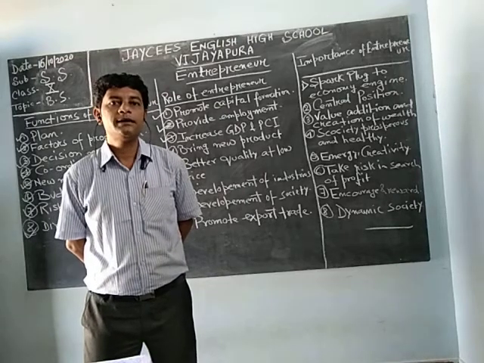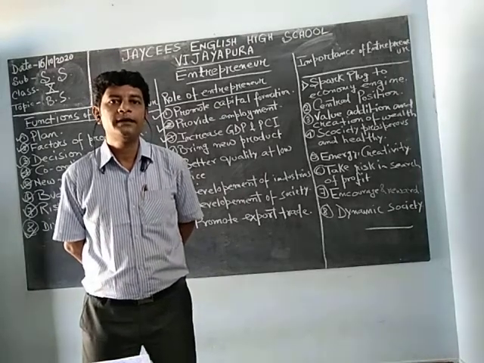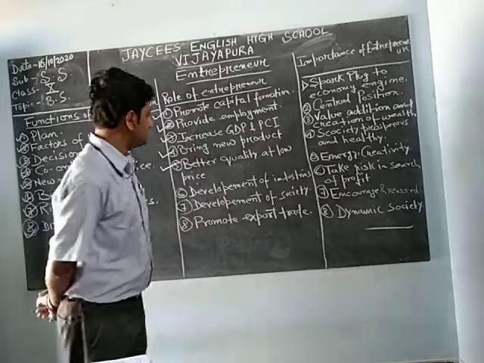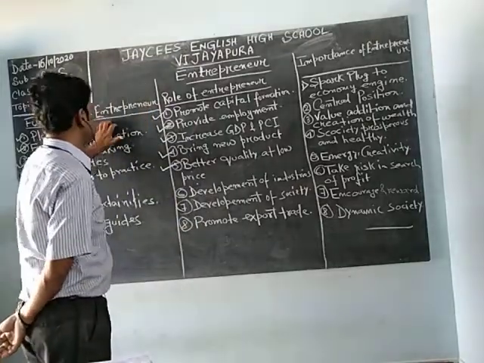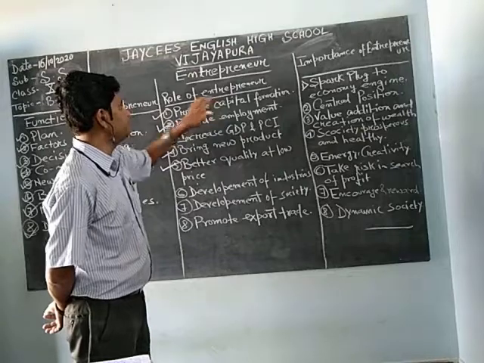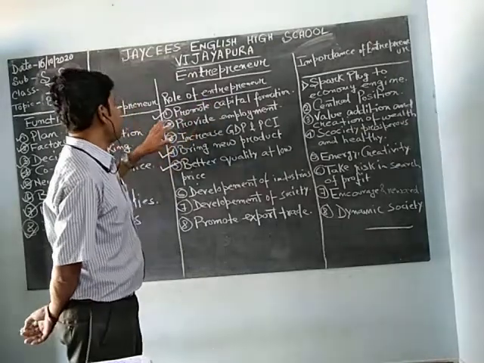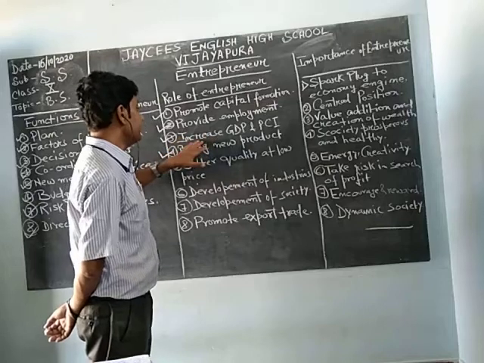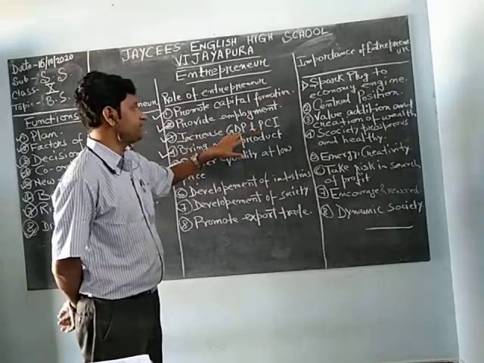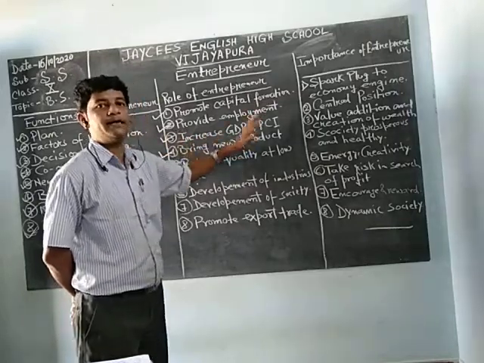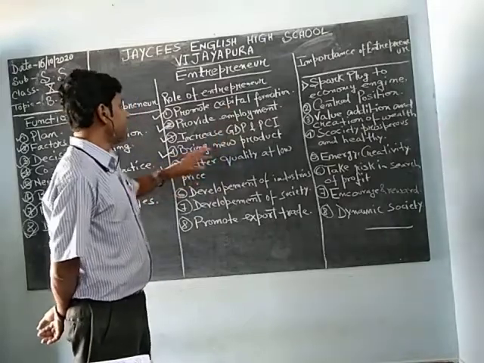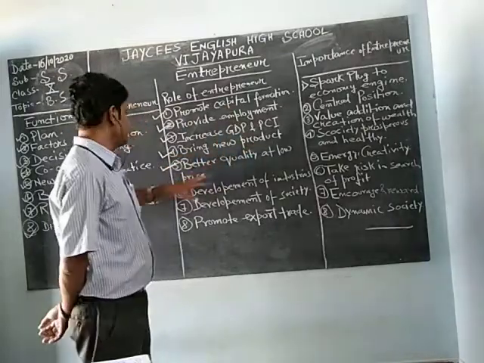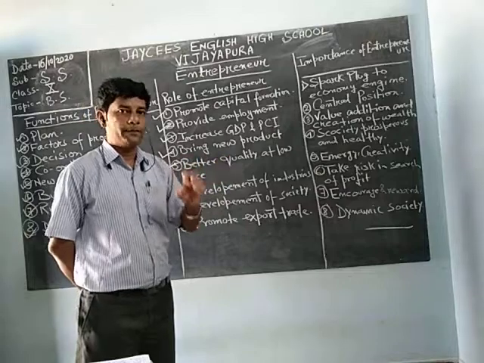Okay, so this one is the continuation of the last class. Last class, first we have done the functions of entrepreneur, and then we started off with the role of entrepreneur, where we have done promote capital formation, provide employment, increase GDP and PCI. GDP is gross domestic product and PCI is per capita income. Bring new products to the market. Okay, better quality at low price.